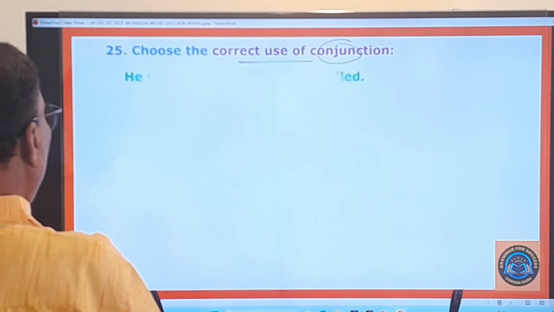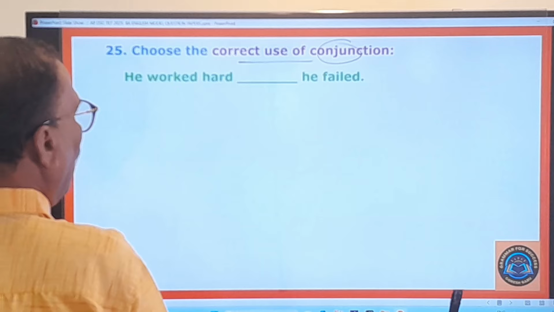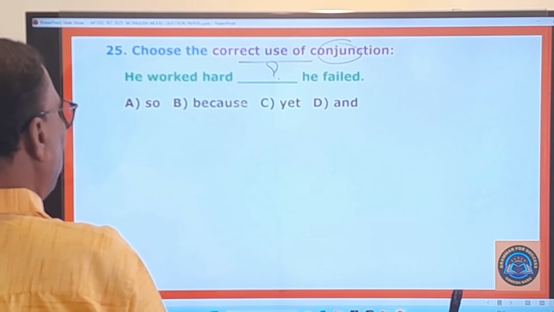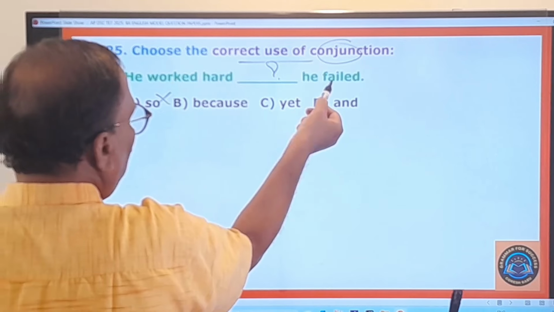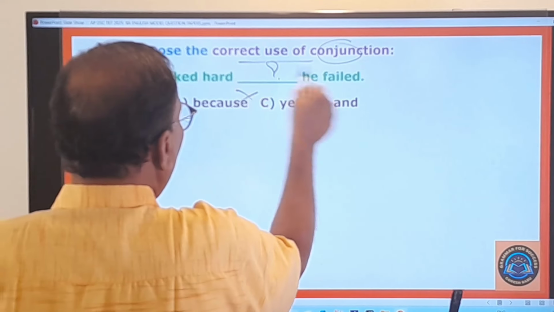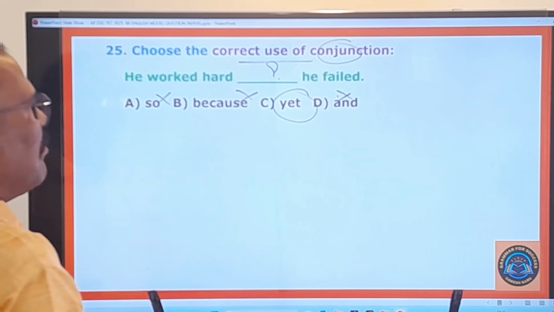And here a sentence is given: He worked hard, dash, he failed. What conjunction should be used here? Let us look at the given options. So he worked hard, so he failed? No. He worked hard because he failed? No. He worked hard and he failed? No. But he worked hard yet he failed.